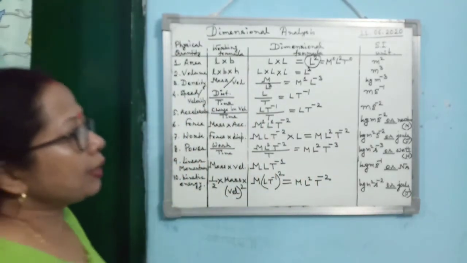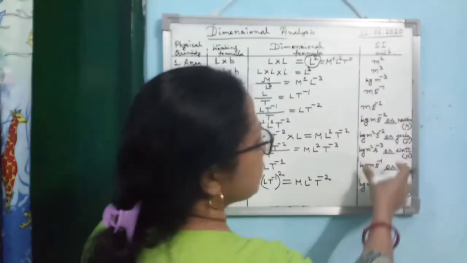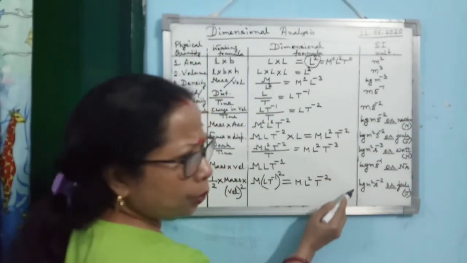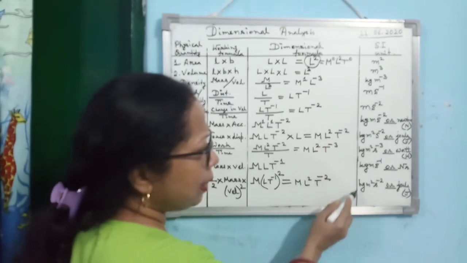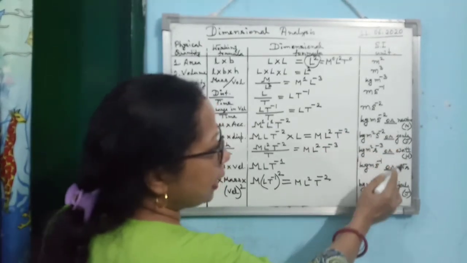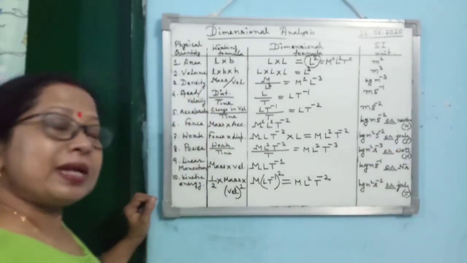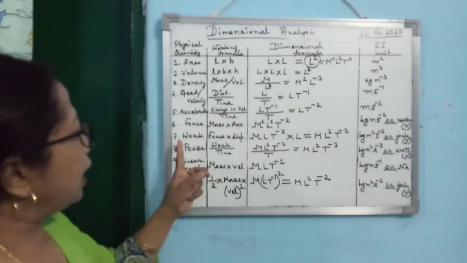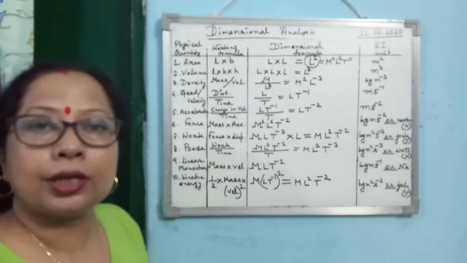Alright. Now, here when you are considering the SI unit, remember, these are the SI base units, and these are the SI units. So sometimes you may get a question like this: write down the SI base unit of work done.